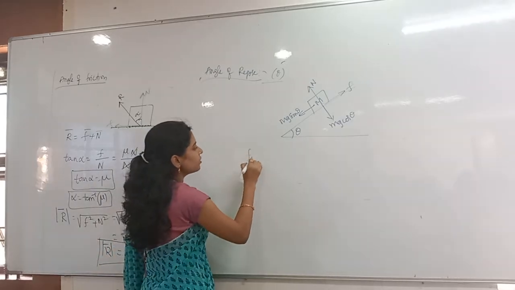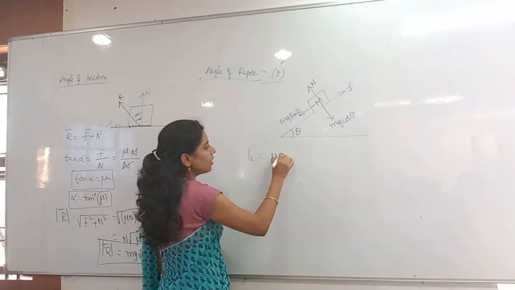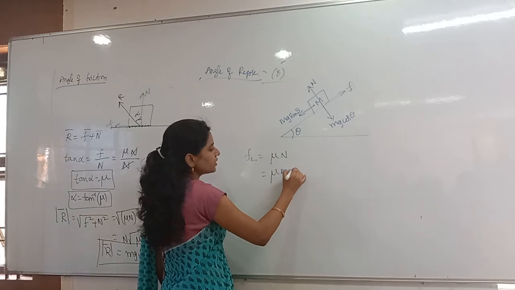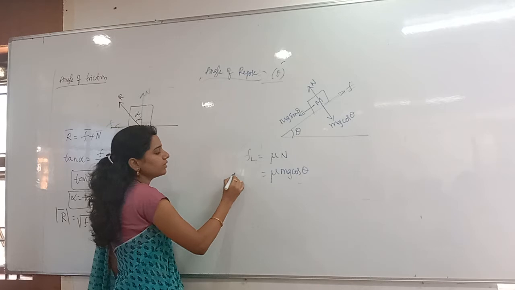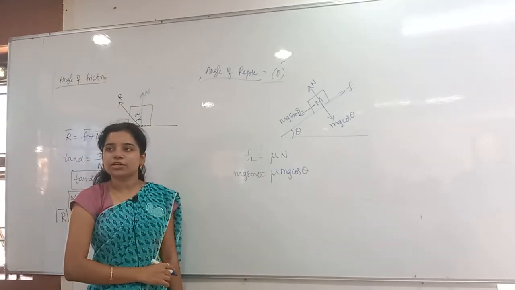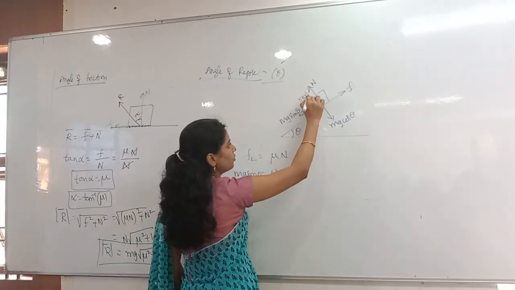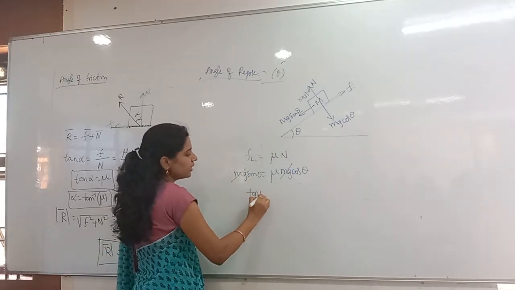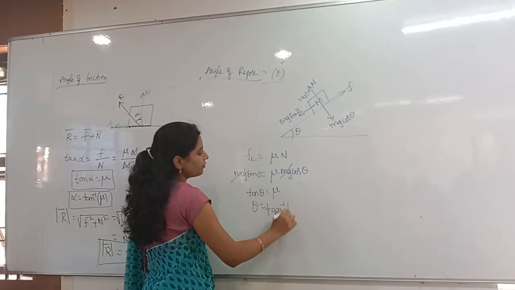So Fl is equal to the limiting friction, that is mu into the normal reaction. What is the normal reaction here? mg cos theta. And what is opposing this limiting friction? mg sin theta. The body has not yet moved; it is ready to move, still at rest. Now mg cancels. Sin theta by cos theta is tan theta, which equals mu. So theta equals tan inverse of mu.